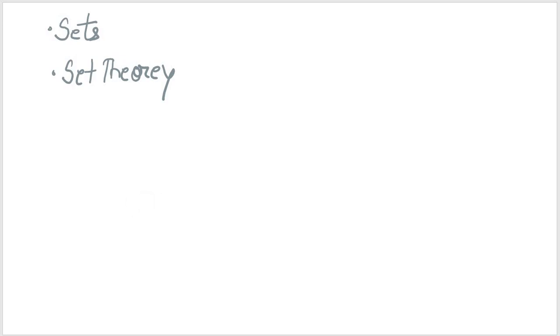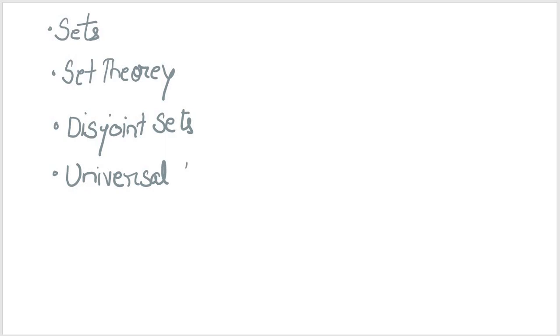Then we saw some basic definitions on disjoint sets, and then we looked into cardinal number, we looked into universal set, we had a talk about subset, and when we were talking about universal set, we also discussed empty set.